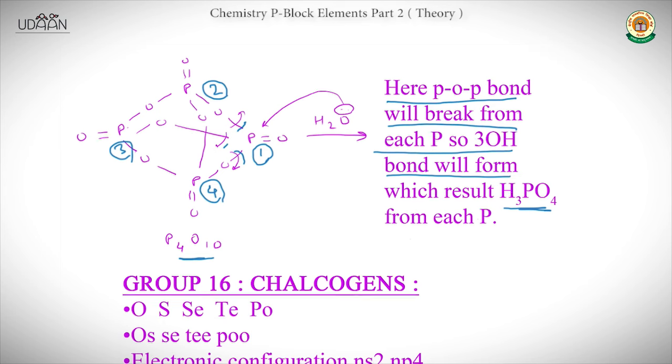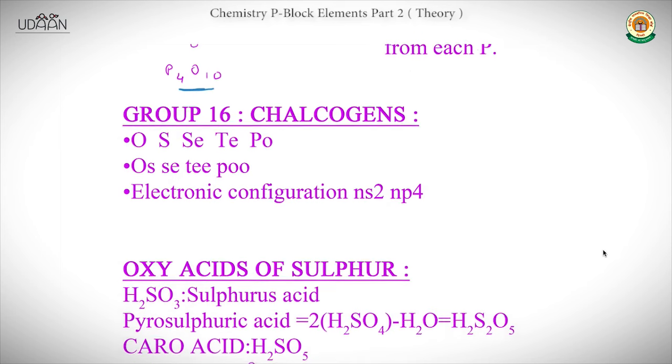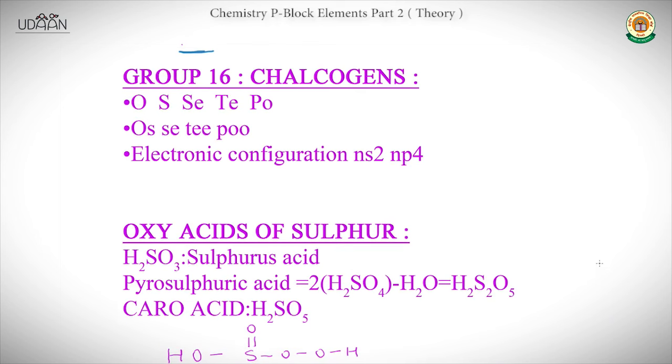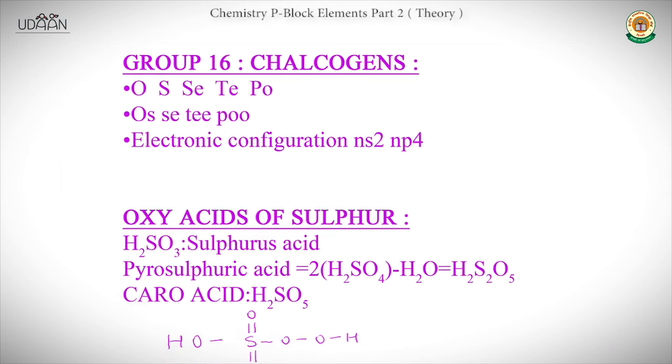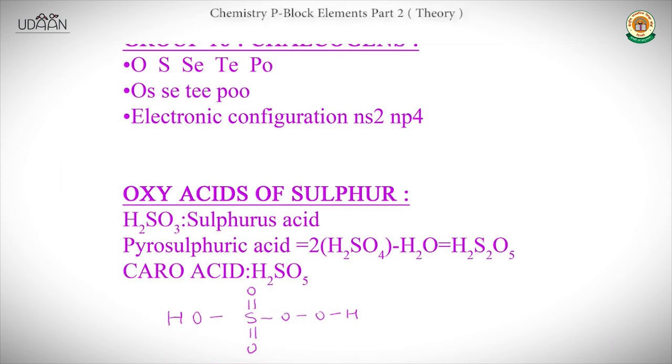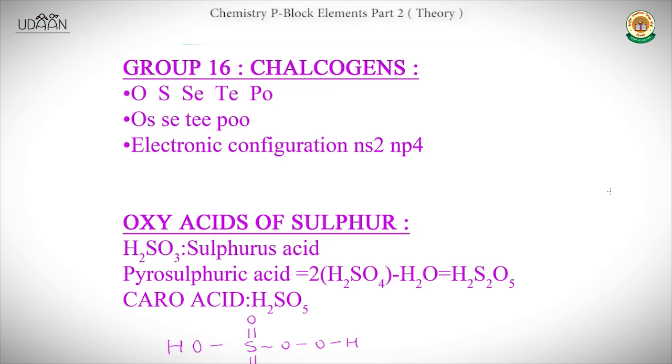Now move toward our next group, group 16, which is also called chalcogens. It consists of oxygen, sulfur, selenium, tellurium, and polonium. Now there is one more trick to learn it. That is called "O-S-Se-Te-Po". This O is for oxygen, this S for sulfur, this one for selenium, this one for tellurium, and this one for polonium.